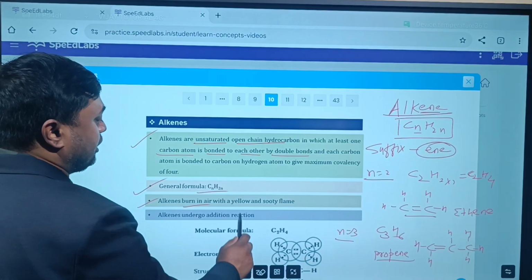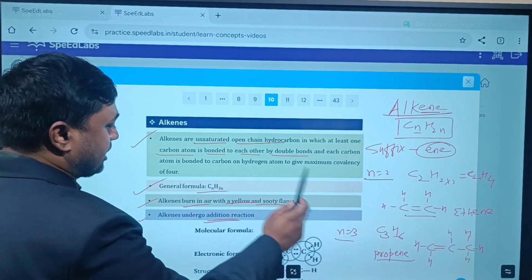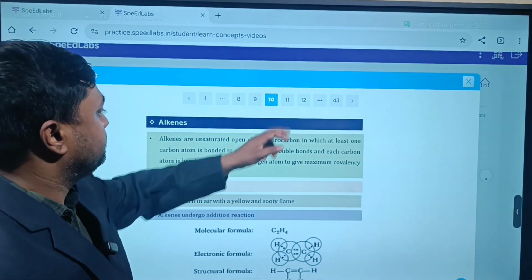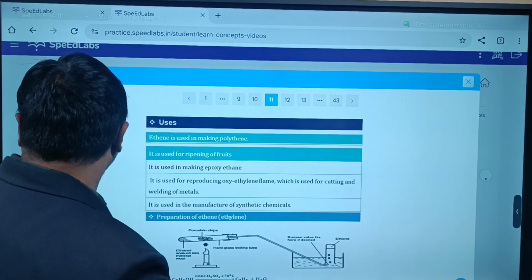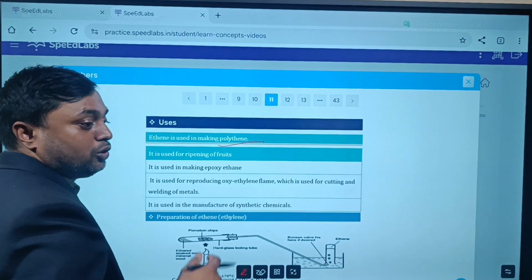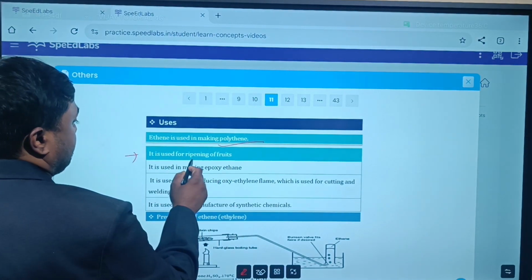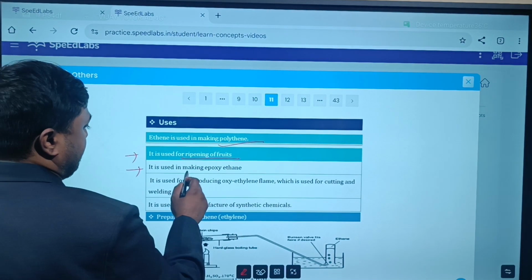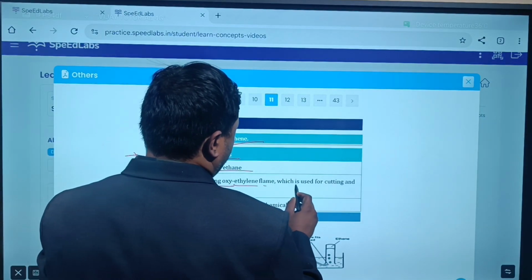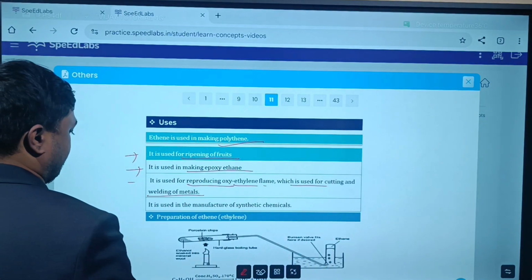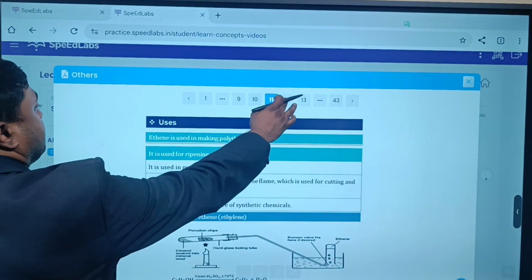Alkenes burn in air with a yellow or sooty flame, and alkenes generally undergo addition reactions, which we will discuss. Ethene is used in making polythene; n molecules of ethene form polythene. It is also used in ripening of fruits and in making epoxyethane. It is used in producing the oxyethylene flame, used for cutting and welding of metals, and in the manufacture of synthetic chemicals. These are the uses.